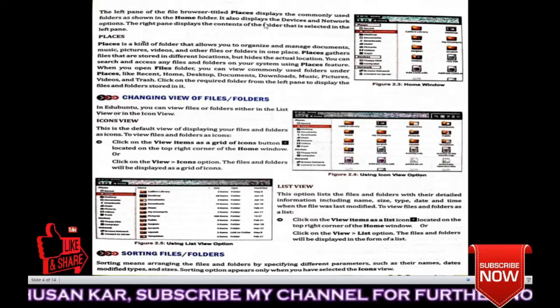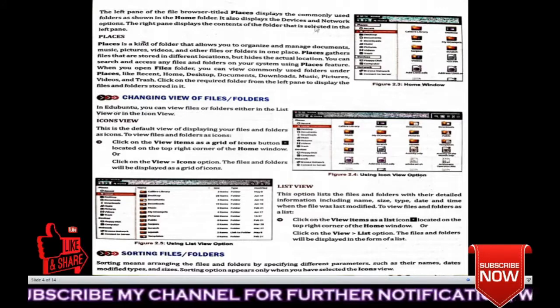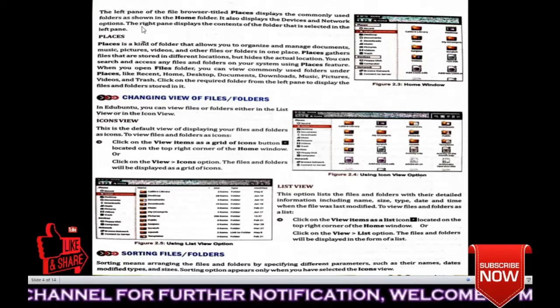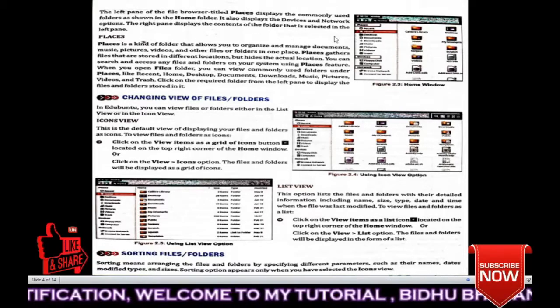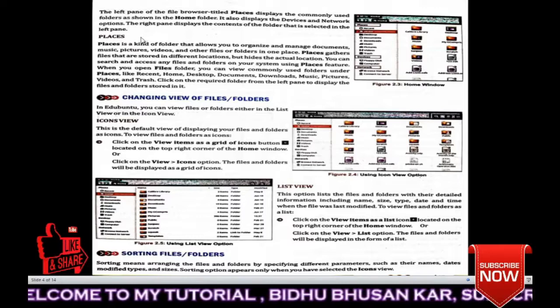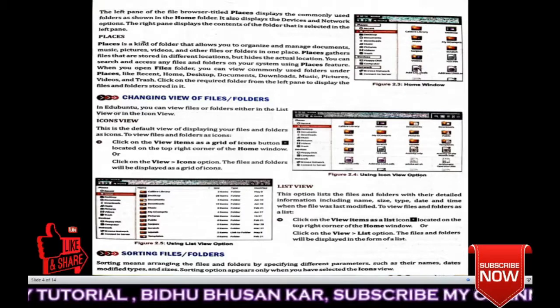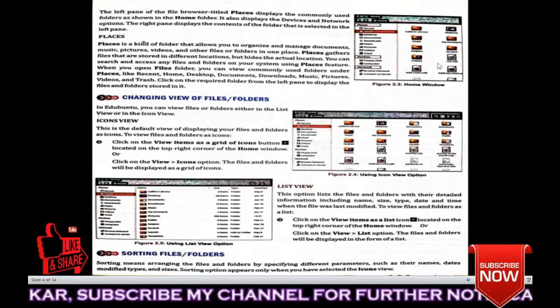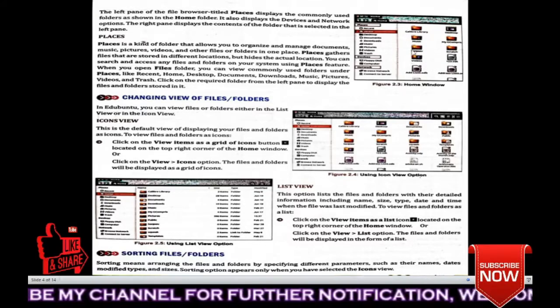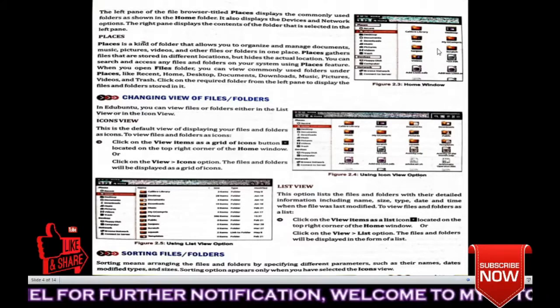It also displays the device and network options. The right pane displays the contents of the folder that is selected in the left pane. Okay, so here you can see this is your home window. So many folders are there. Okay, this is your left pane, this is your right pane.